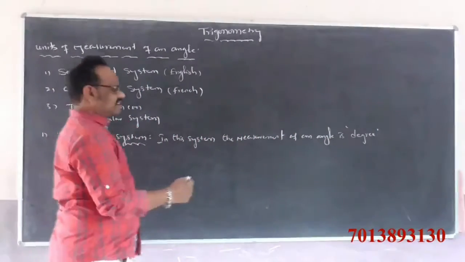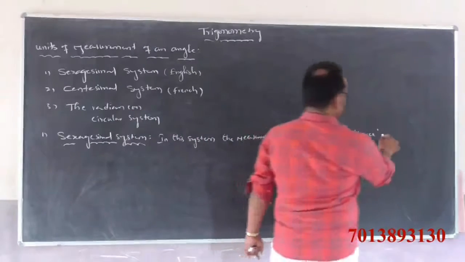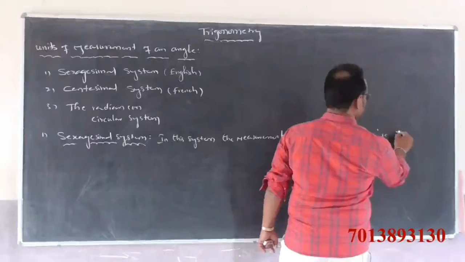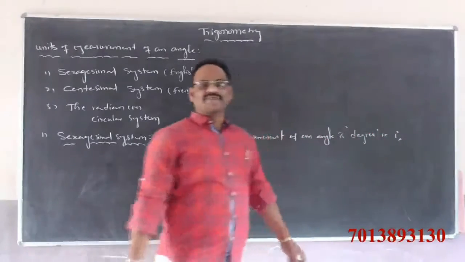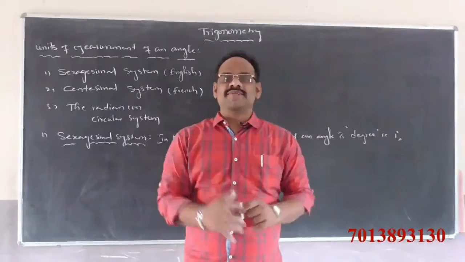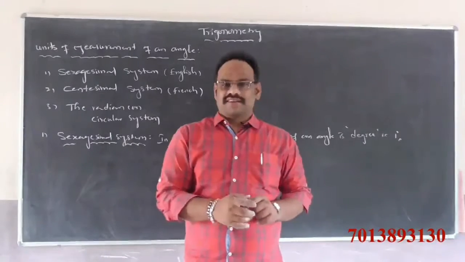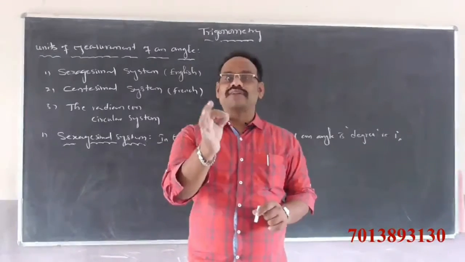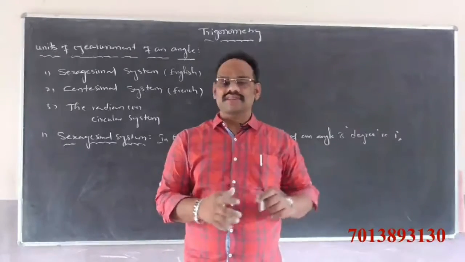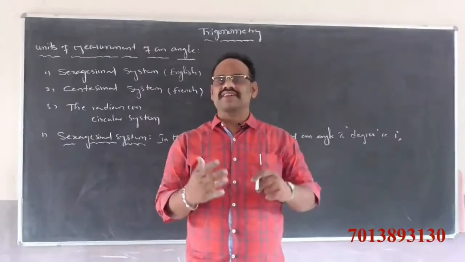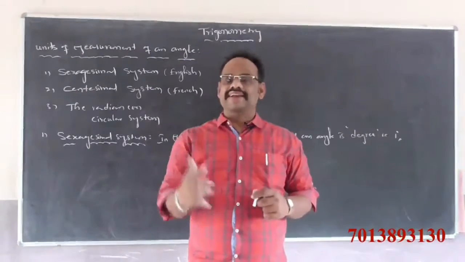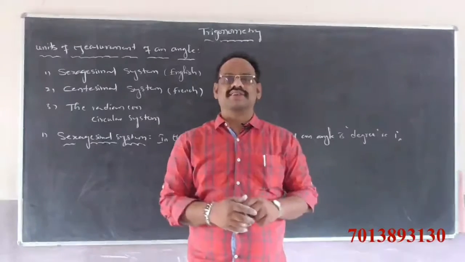That is, it is denoted like this. That is 1 degree. In this system, the sexagesimal system is nothing but the English system. In this system, the measurement of an angle is degree. That is 0 degrees or 30 degrees or 40 degrees or 80 degrees or 90 degrees or 230 degrees or 360 degrees, like this.